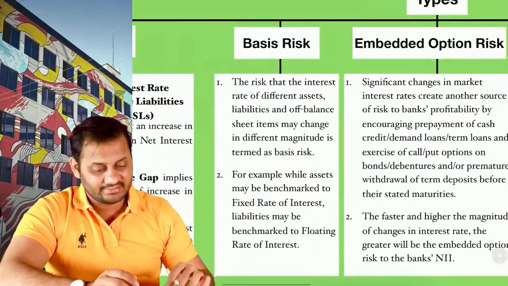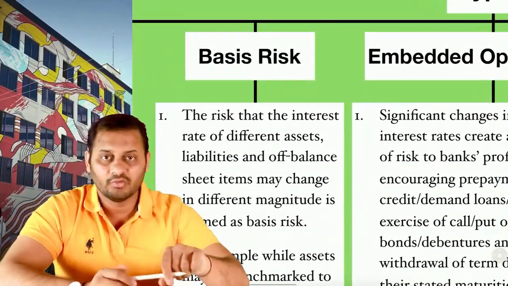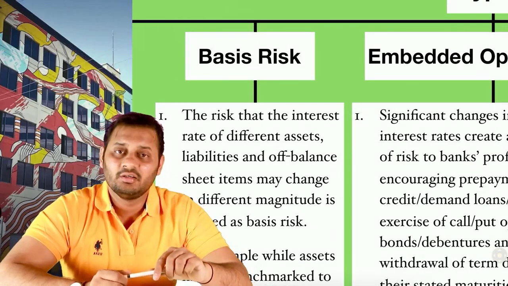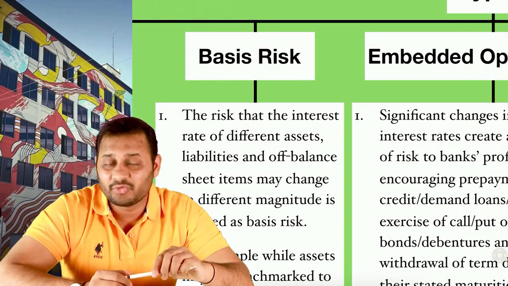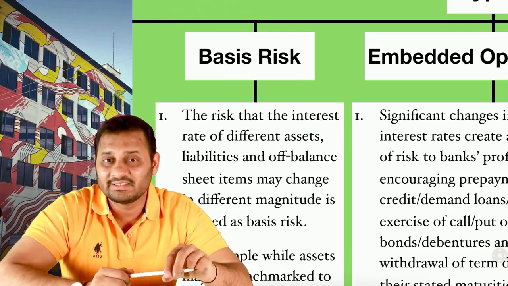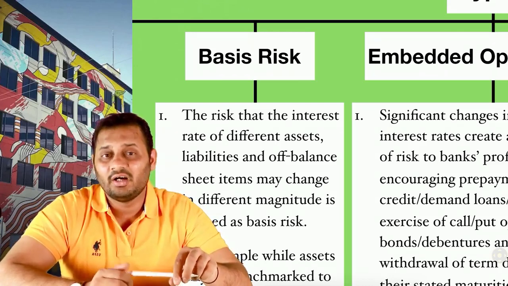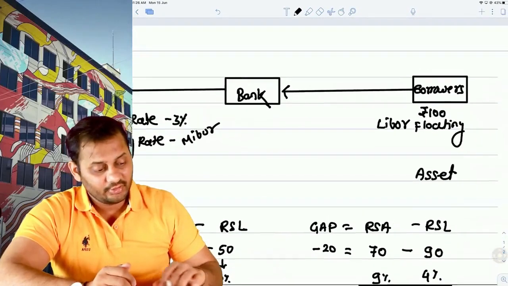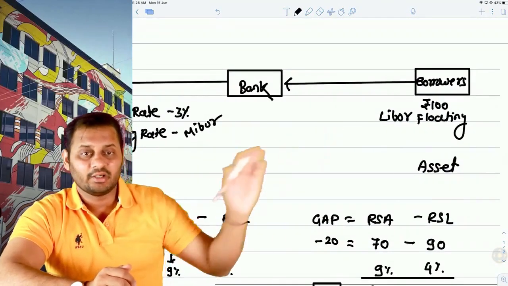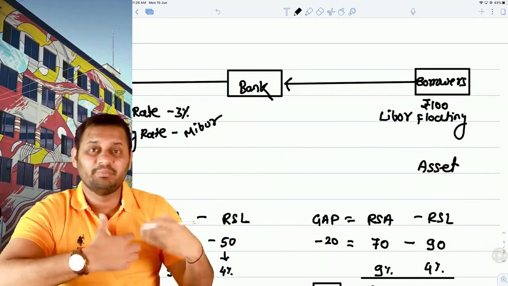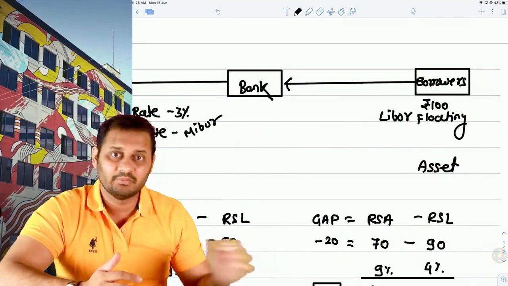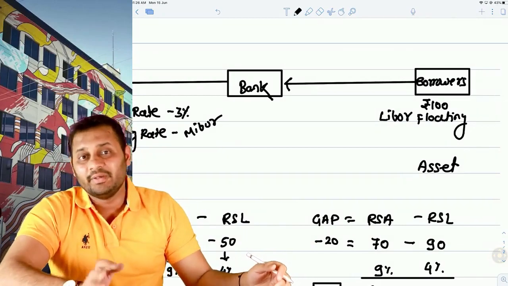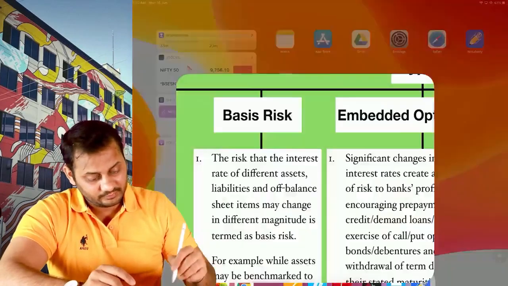Next thing is basis risk. Now what is basis risk? Let's say for example your assets and liabilities are on a different basis. You are paying interest on assets and liabilities at a different basis. In this case also it was a different basis because you were collecting the interest at LIBOR and paying the interest at MIBOR. So this basis is different. Both of them are not LIBOR and both of them are not MIBOR. This is where the basis risk arises. Have a look.